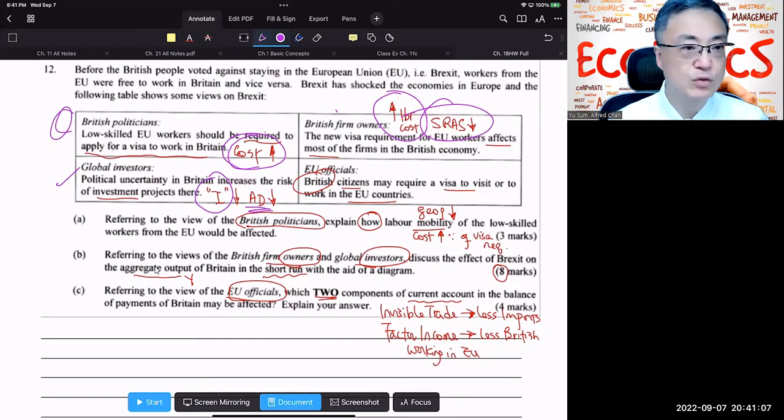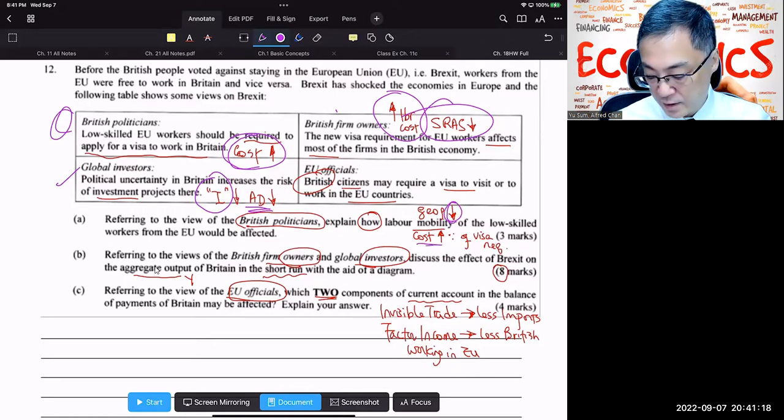It has nothing to do with changing of jobs. Geographical mobility is going to drop because the cost of moving or working in the UK increases because of the visa requirement. So the visa requirement increased the cost of working in Britain, and therefore the geographical mobility will go down.